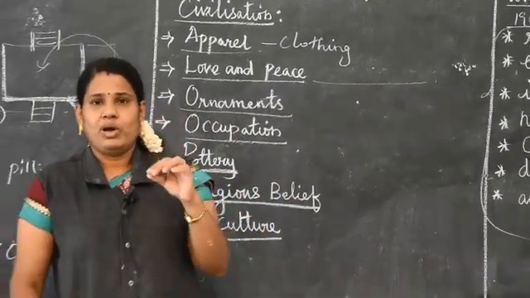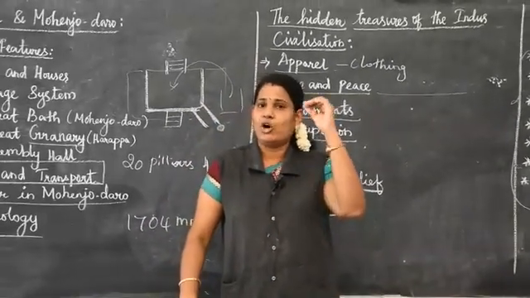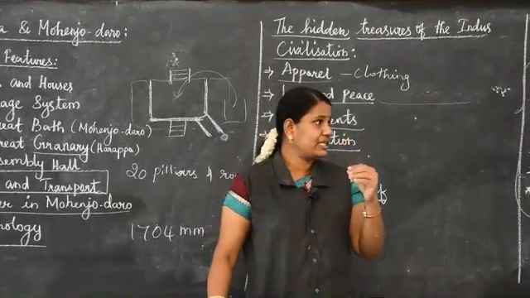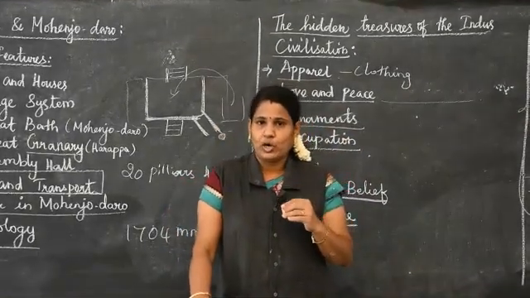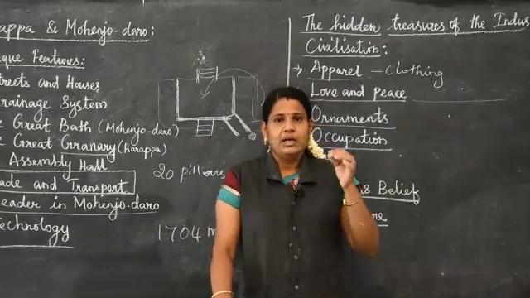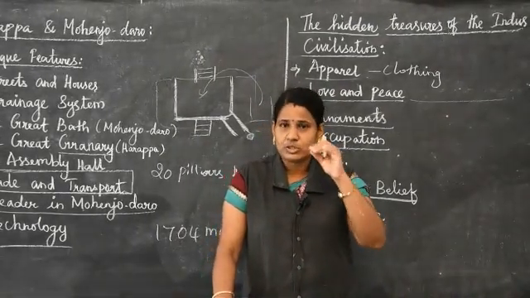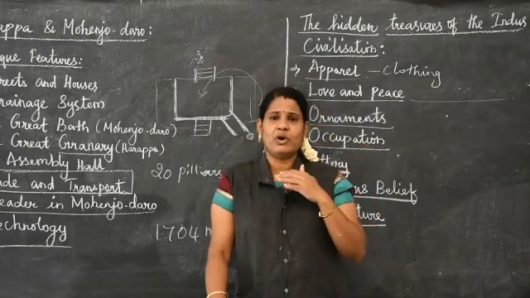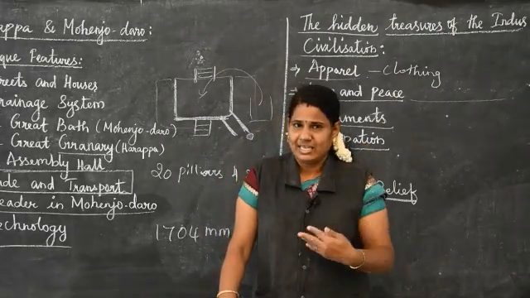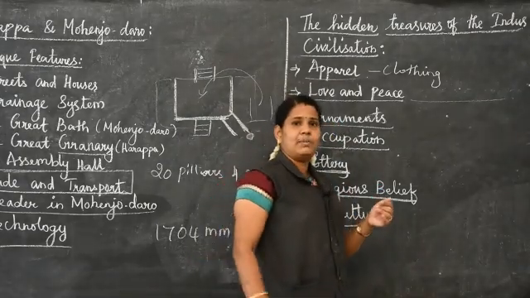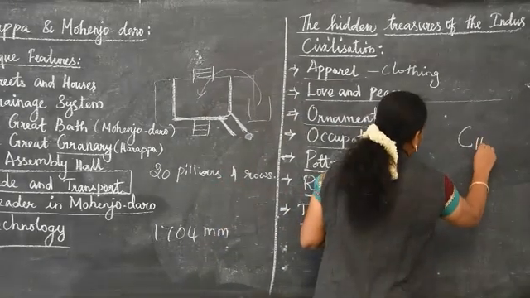Then the important one, we know how they calculate the year periods. The radiocarbon dating method. It is a tool to calculate the periods. We can also call it carbon 14.